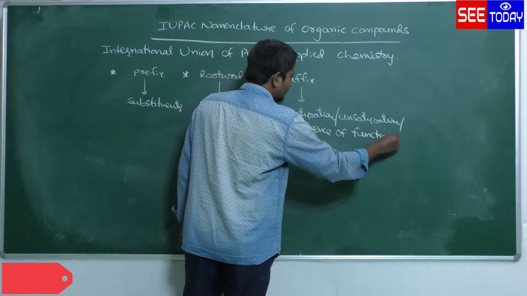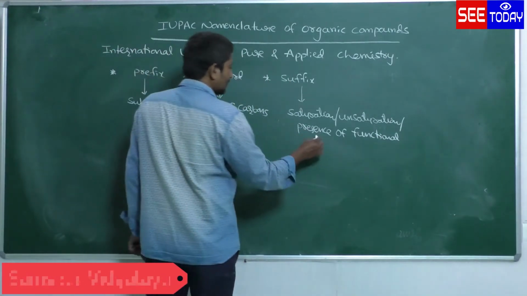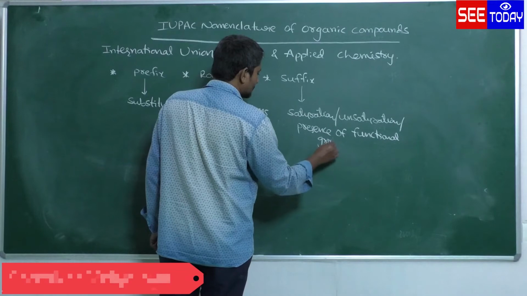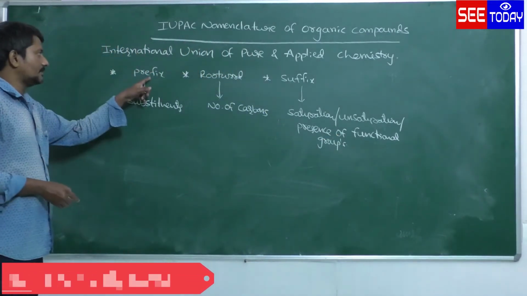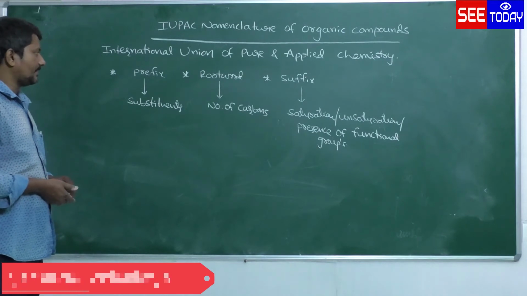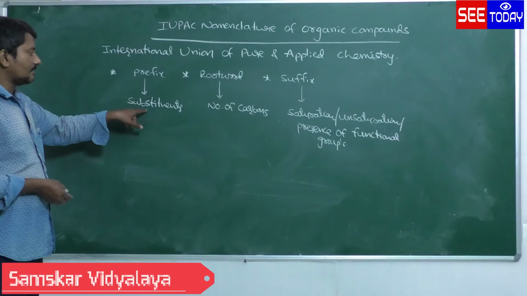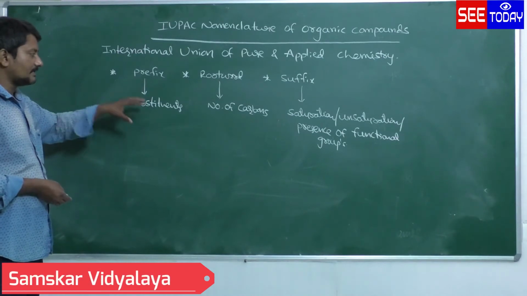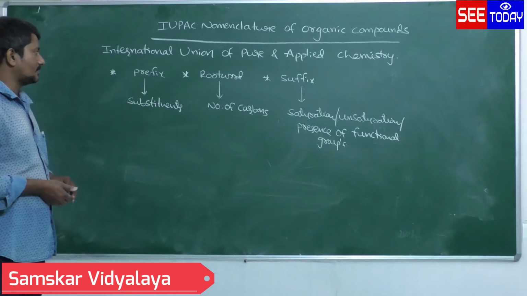Yesterday I told the definition of functional group and the types of functional groups. So in the IUPAC method, we use the terms prefix, root word, then suffix. Prefix tells about the substituents as well as the nature of the chain, what kind of carbon chain is associated.